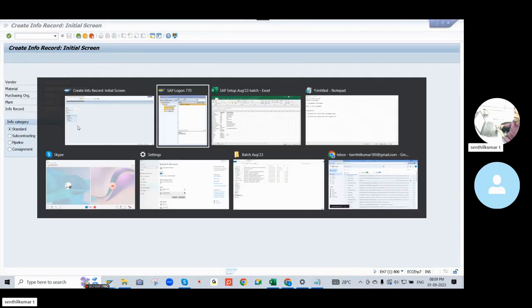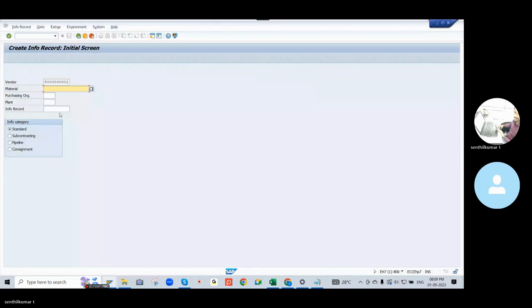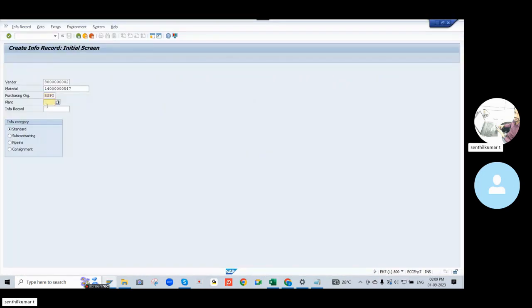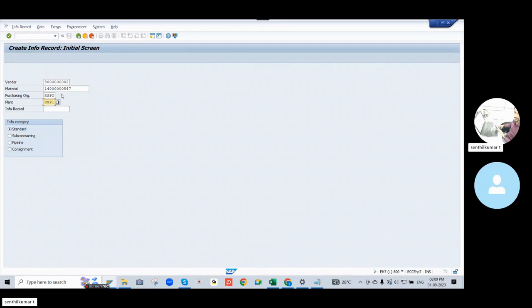I will enter the vendor code, enter the material, the purchase organization, and enter the plant. These are the information we need to enter as mandatory.